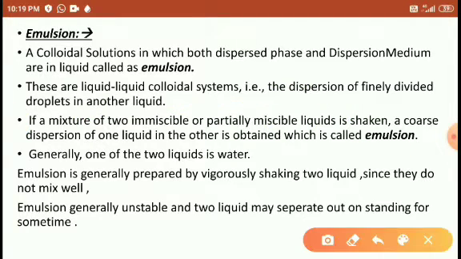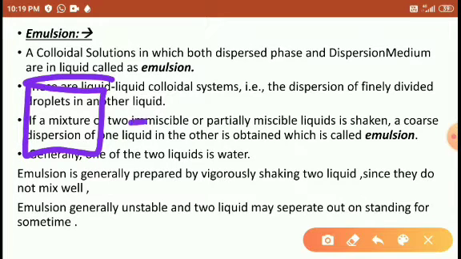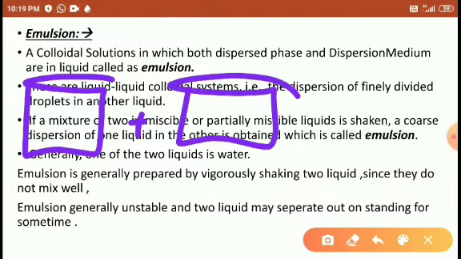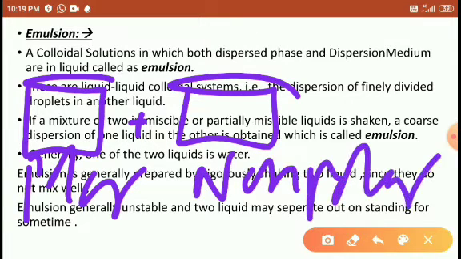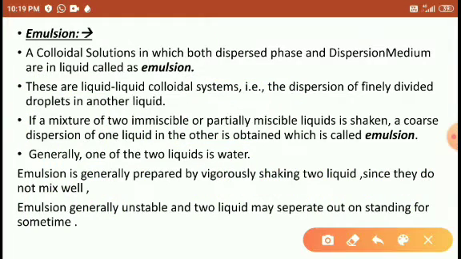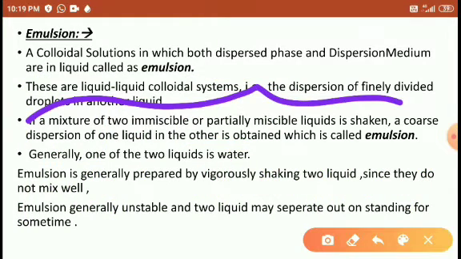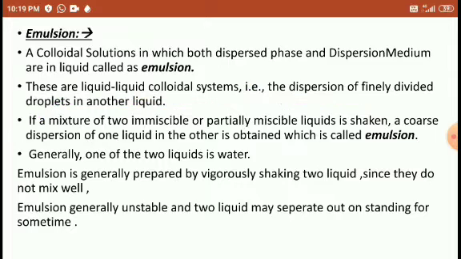Right. So, a mixture of two immiscible liquids means both are different. Two immiscible liquids means one is polar and the other is non-polar. When polar and non-polar liquids are mixed with each other, only then do they form an immiscible mixture. Right, students? These immiscible substances mix with each other to form the emulsion.